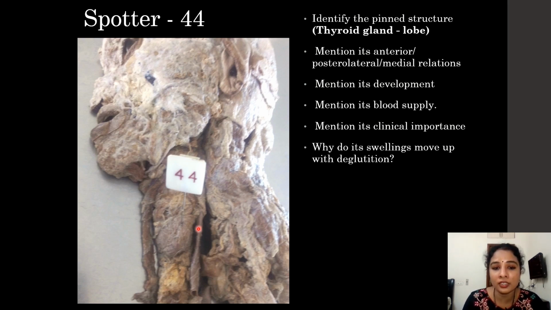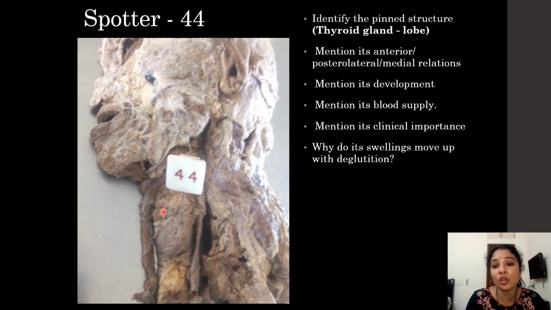Posterolateral relations, this is the posterior lateral. You can see the common carotid artery here, very beautifully seen here. So posterolaterally it is related to the carotid sheath and its contents. So the carotid sheath contents are the common carotid artery, along with it the internal jugular vein and vagus nerve. So they are the posterolateral relations.